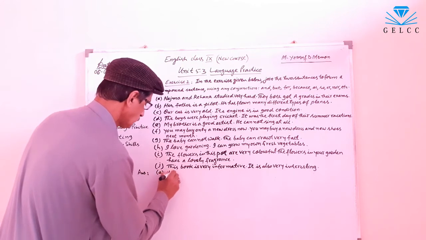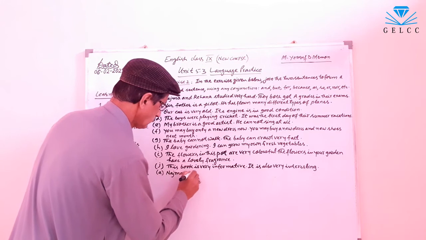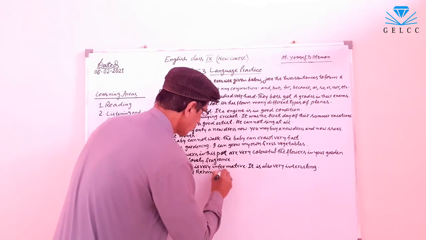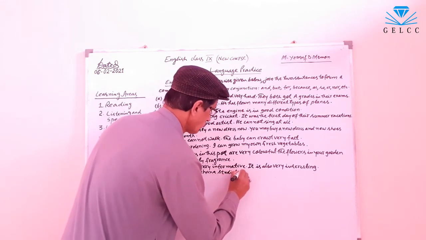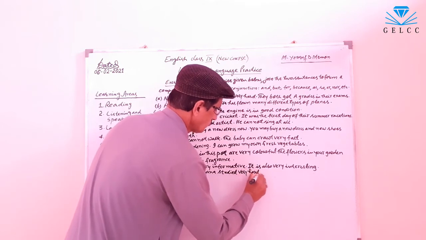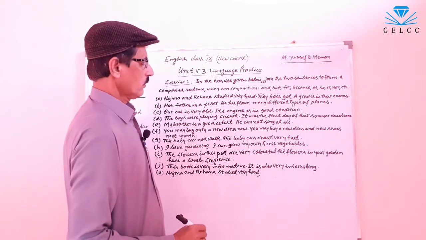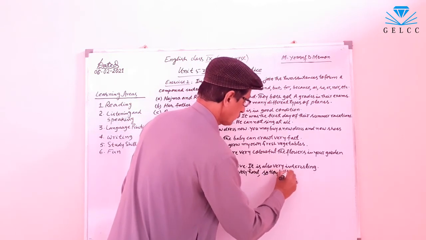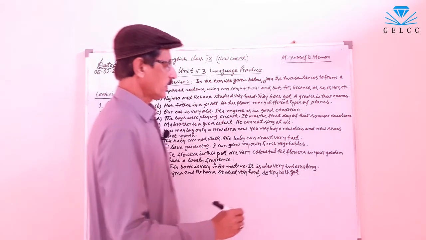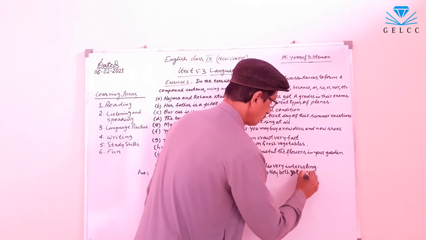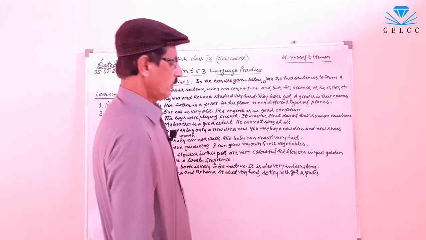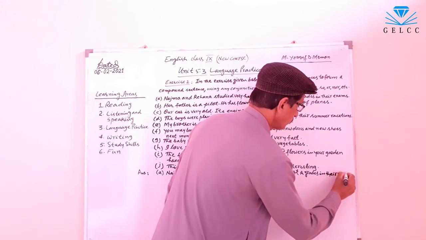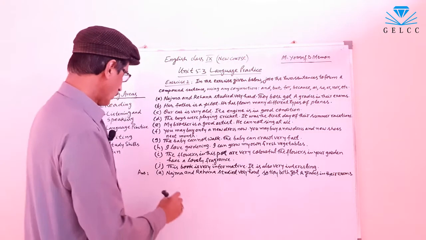Najma and Rehana studied very hard. Comma, so they both got A grades in their exams. This is a compound sentence. Now sentence B.